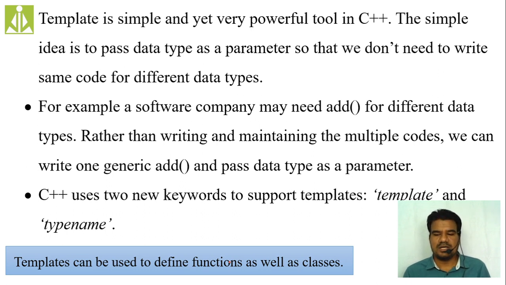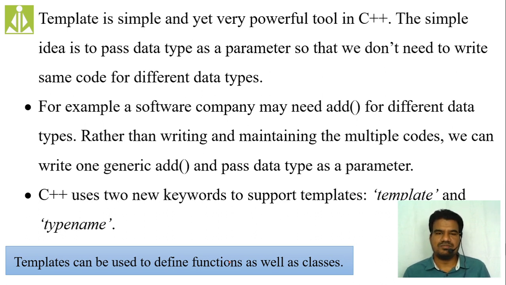The idea is passing the type as a parameter so that we don't need to write the same code multiple times. Instead of writing the code multiple times for multiple data types, we are writing only one code, and we are passing the data type as a parameter, not only the data elements but also the data type, to these templates.